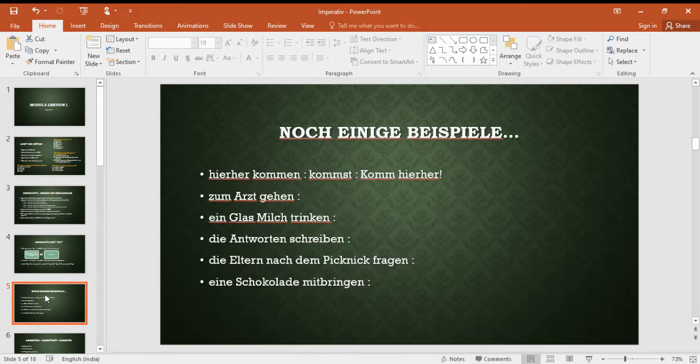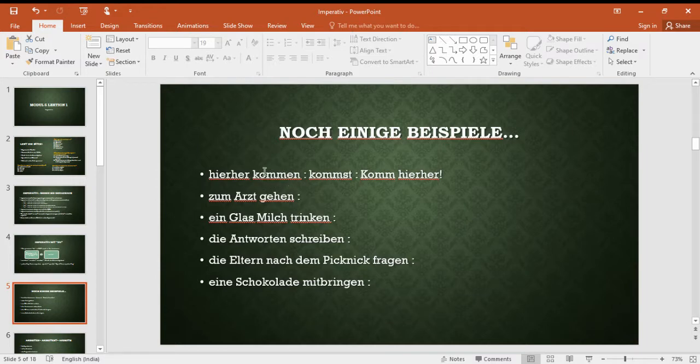Okay, now there are some more examples for us to practice. I have given the phrases here, you have to form an imperative out of it. For example, hier kommen means coming here. So you have to instruct: come here. How will you do that?